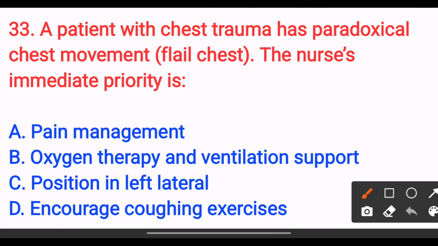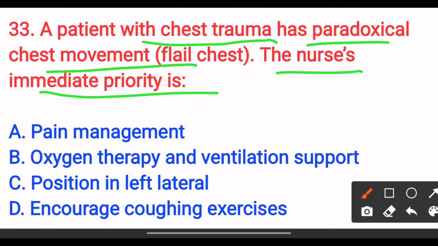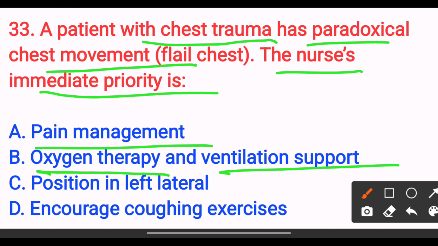a patient with chest trauma has paradoxical chest movement. The nurse's immediate priority is option A, pain management, option B, oxygen therapy and ventilation support, option C, position in left lateral, option D, encourage coughing exercise.